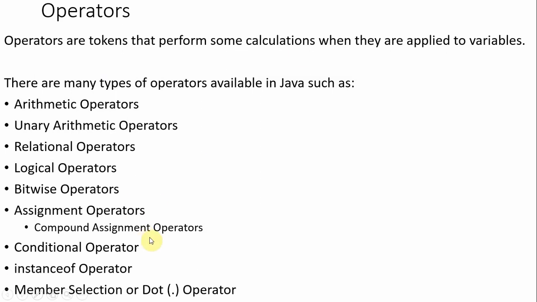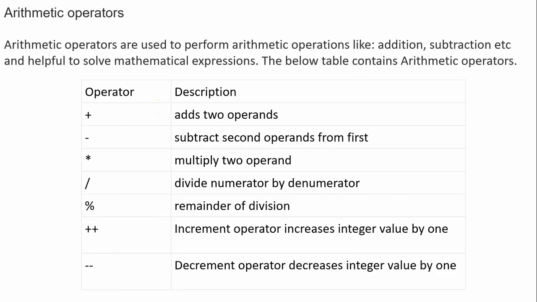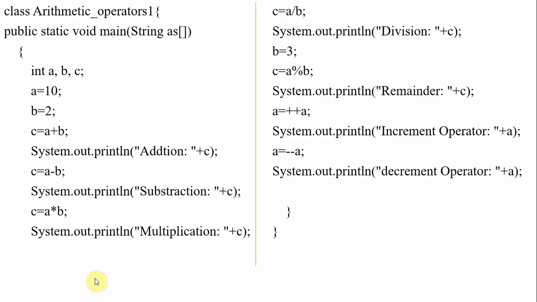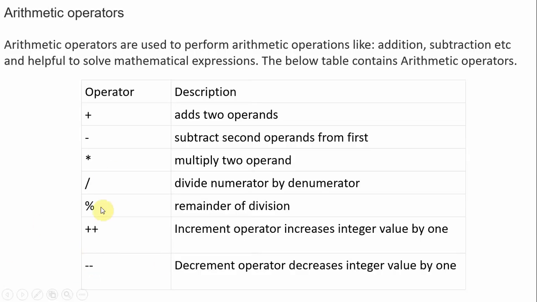Okay, there are different types of operators in Java, like C. So first, let's start with arithmetic operators. All are well known about this. So arithmetic operators: plus, minus, multiplication, division, remainder, plus plus, and minus minus. So these are actually unary operators. Okay, what are unary operators? I think you know well, but we'll see examples also.